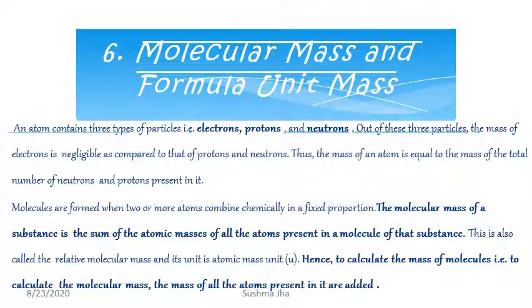Molecules are formed when 2 or more atoms combine chemically in a fixed ratio. The molecular mass of a substance is the sum of atomic masses of all the atoms present in a molecule of that substance. This is also called relative molecular mass, and its unit is atomic mass unit. Hence, to calculate the molecular mass, the masses of all atoms present in it are added.